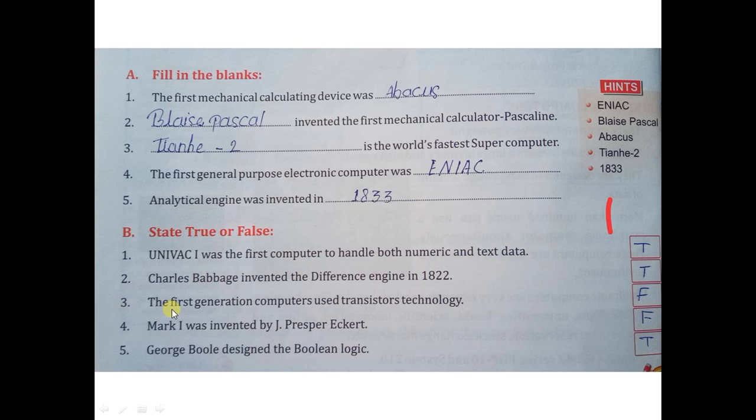Third question, the first generation computers used transistors technology. It is false. Fourth question, Mark 1 was invented by J. Presper Eckert. It's false. Fifth question, George Boole designed the Boolean logic. It's true. Let's proceed.